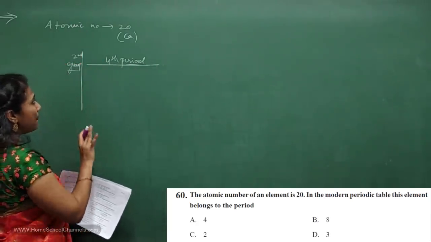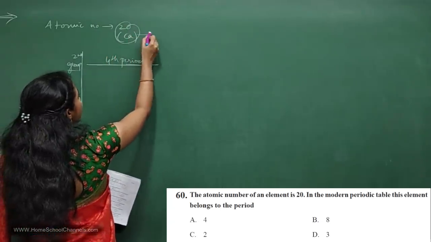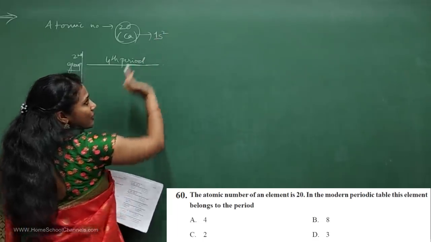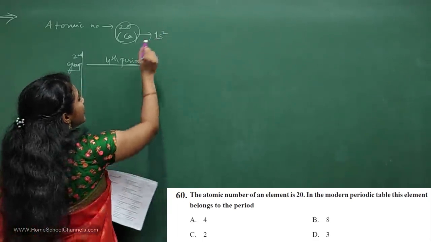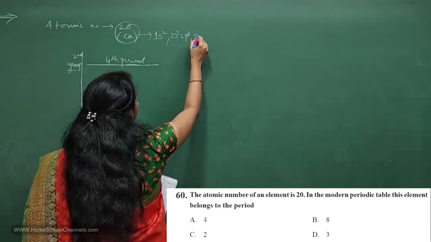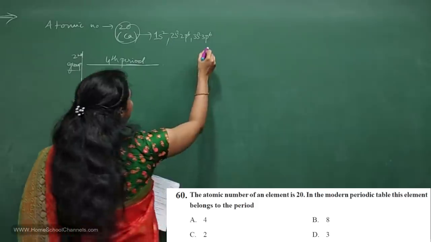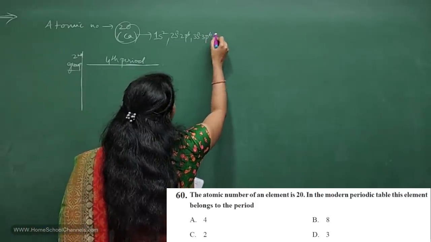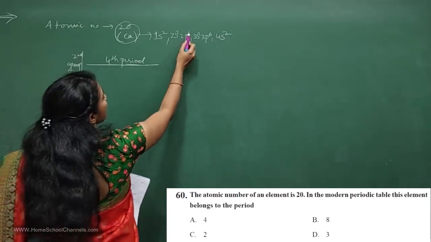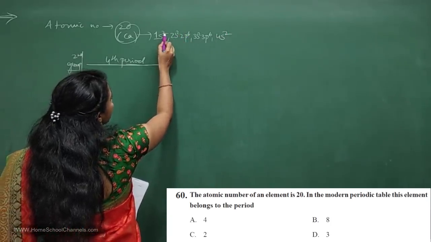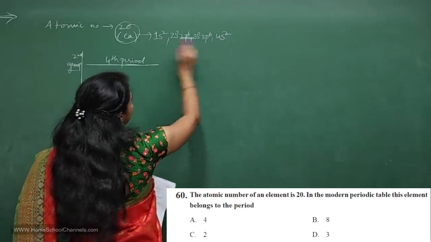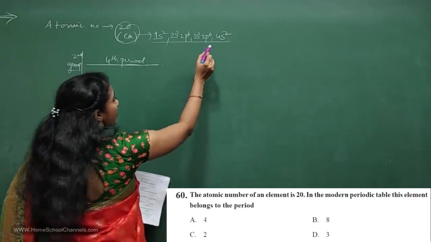If you cannot remember that, at least if you know its electronic configuration this way. So how can you write it? I taught you how to write this way of electronic configuration, right? It is 1s2, 2s2, 2p6, 3s2, 3p6, and after that 4s2, right? So 6 plus 2, 8, 8 plus 2, 10, 10 plus 6, 16 plus 2, 18, 19, 20. Yes, so this is the electronic configuration.